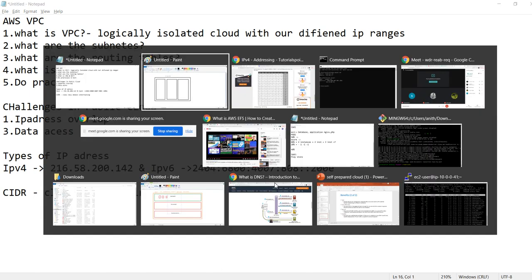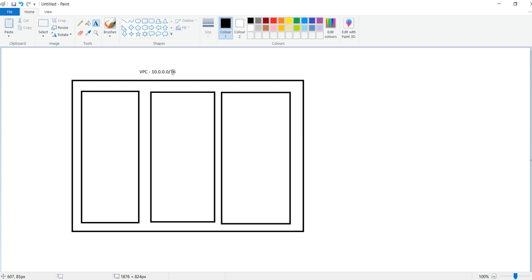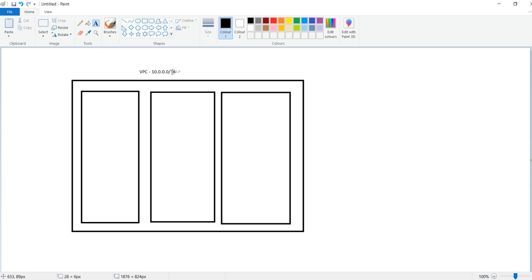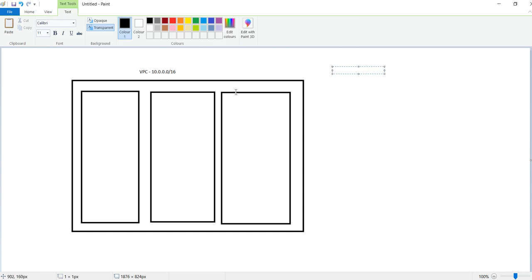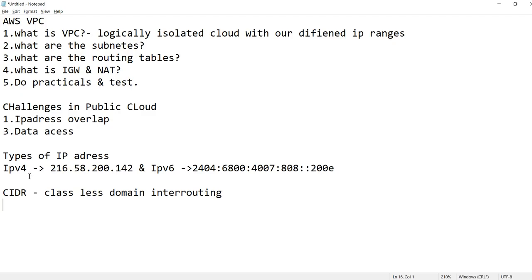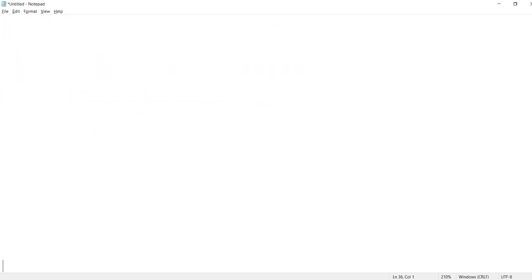So what is this subnet mask? This is the subnet mask we can call it. What is my CIDR range? I will go with 16. If we are taking 16, how many addresses can you allocate to your VPC? The first two octets are fixed, 10 and 0 are fixed. So what we will do, we will come here and design this.